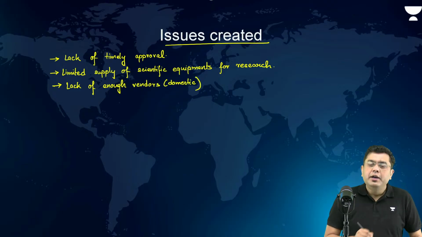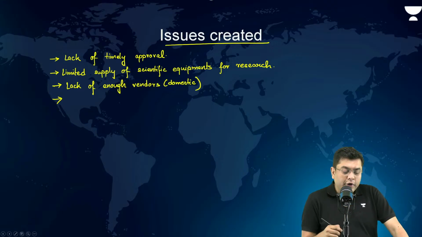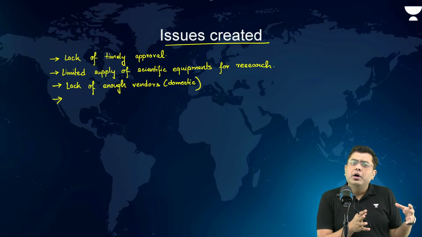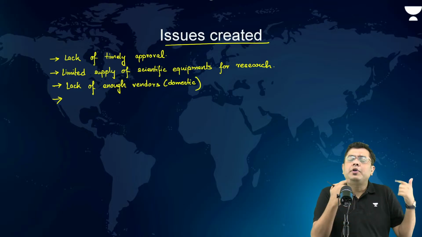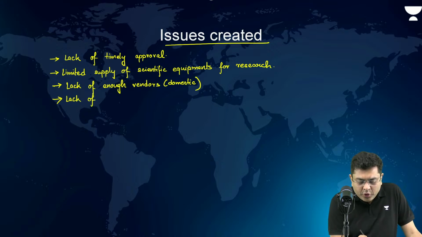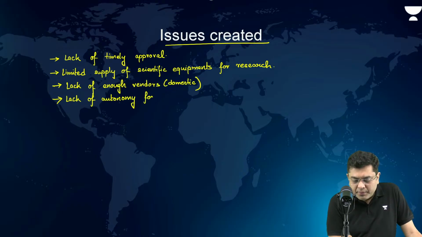Then after that, in the case of the scientific community, the issues are also associated with the kind of clearances required. So that is where lack of autonomy for the bodies, big bodies.